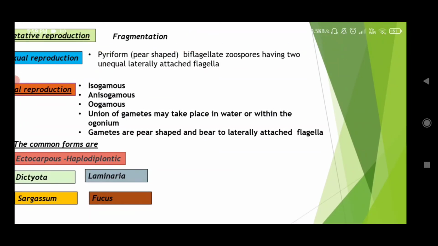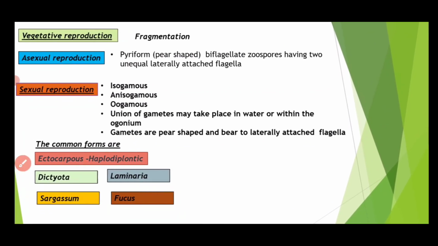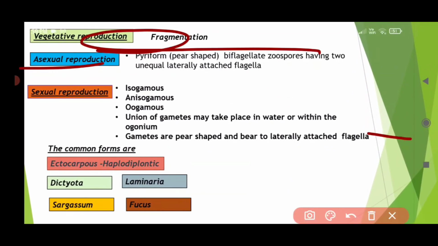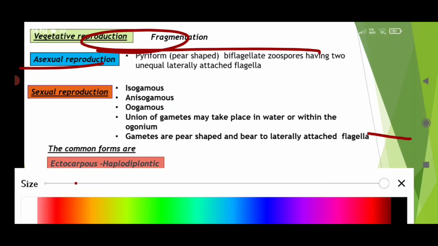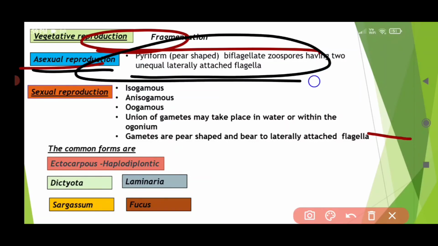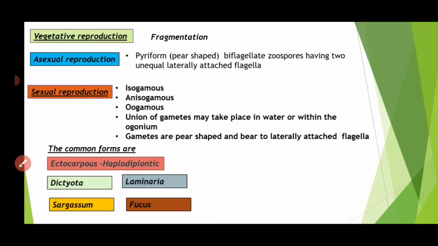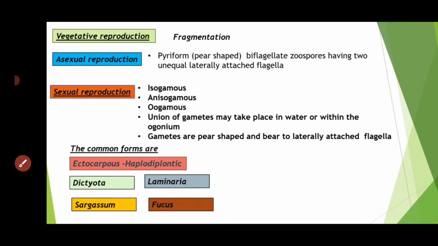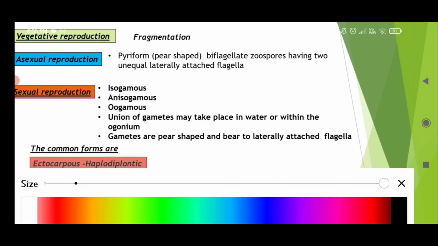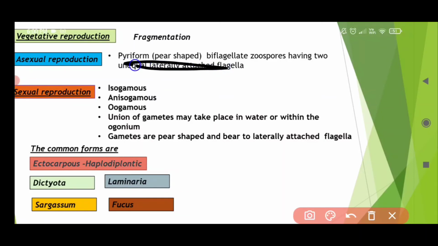Asexual reproduction is by pyriform spores. Pyriform is nothing but pear shaped.